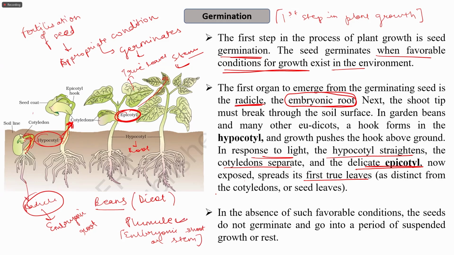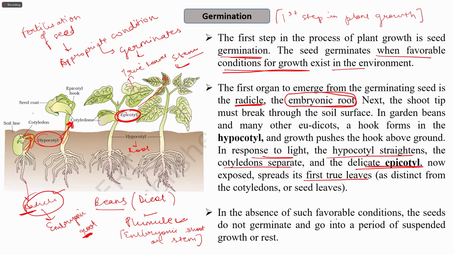If you get confused between these things, then radicle, since it starts with R, is the embryonic root. If you remember one, you will be able to remember that the other one is for the shoot. So the radicle is the embryonic root and the plumule is the embryonic stem or the rudimentary stem.